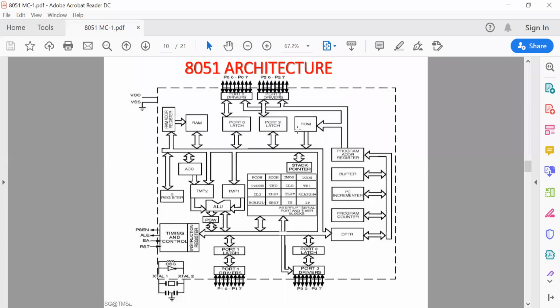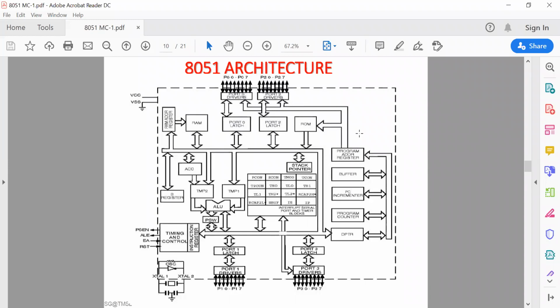So the ROM, 4 kilobyte on-chip ROM, is available. So 4 kilobyte means the starting address will be 0000 if it is in 16-bit form, and the ending address 0FFF. Okay. That is to be connected here. In the ROM, actually only the program or instructions must be written and stored, and here in this other position, all the data bytes, temporary or permanent data, must be stored.